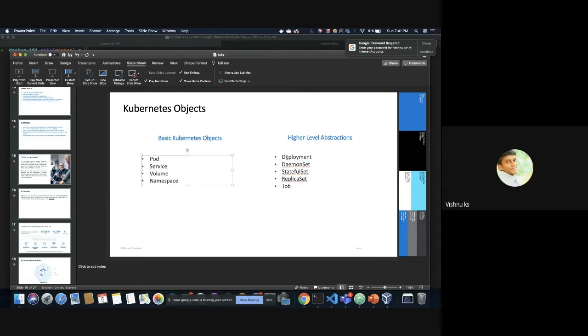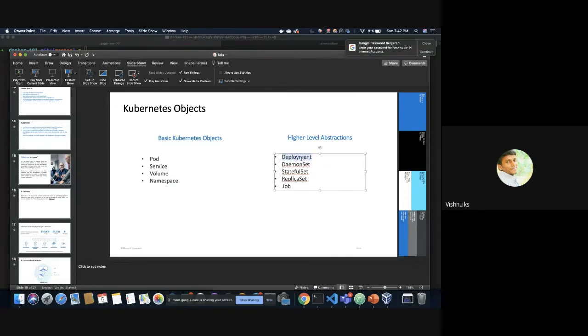Like if I have to restart the pod when it crashes, that you can specify in the deployment manifest. So everything in Kubernetes is a manifest file. If you have to create a pod, you have to write a manifest file. Service, you have to write a manifest file. Same for volume, namespace, deployments, daemon set, stateful set, replica set, job, everything.